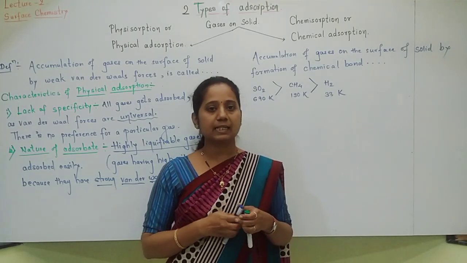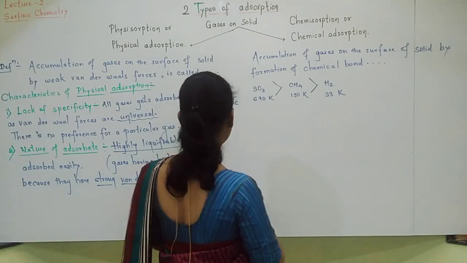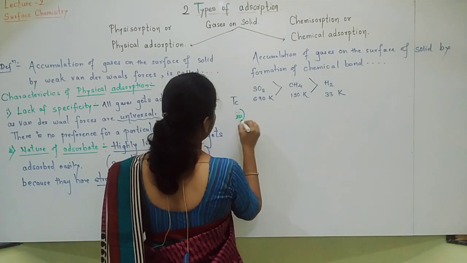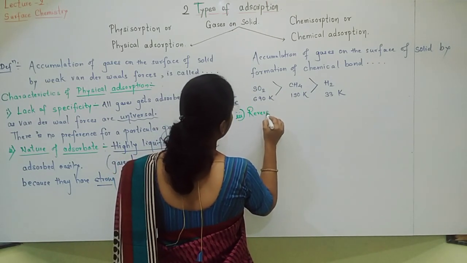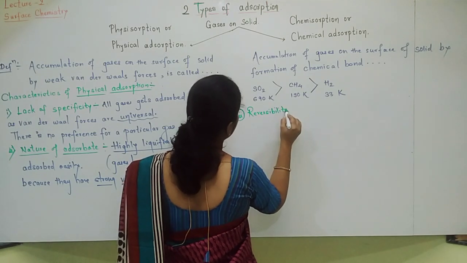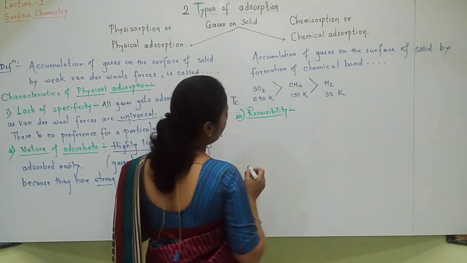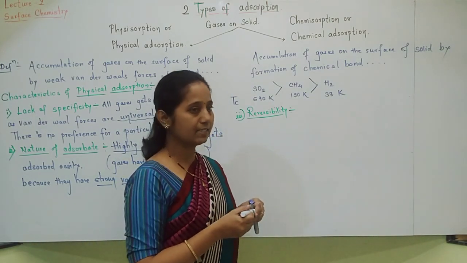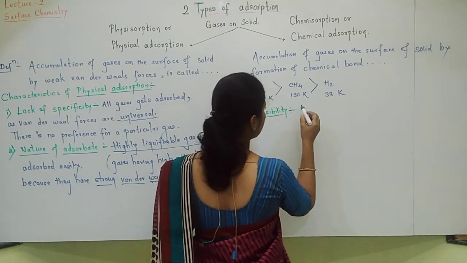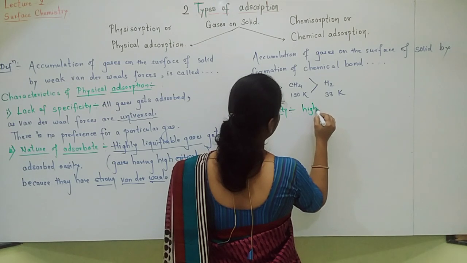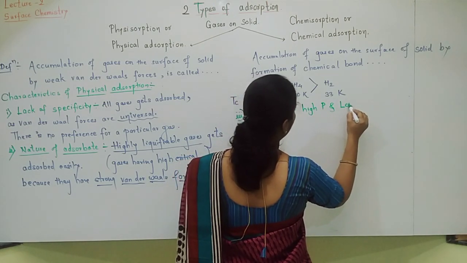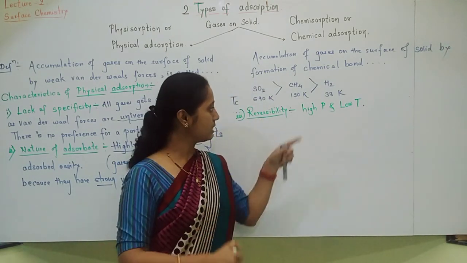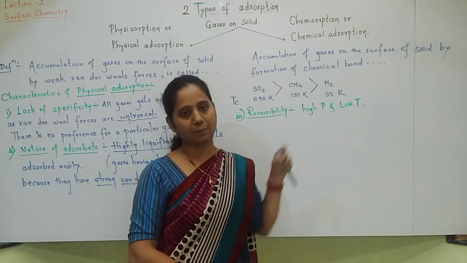So let us move towards the third characteristic of physical adsorption. Third characteristic is reversibility. Physical adsorption is reversible. It is reversible at high pressure and low temperature.